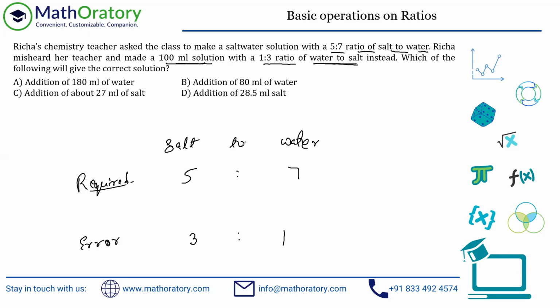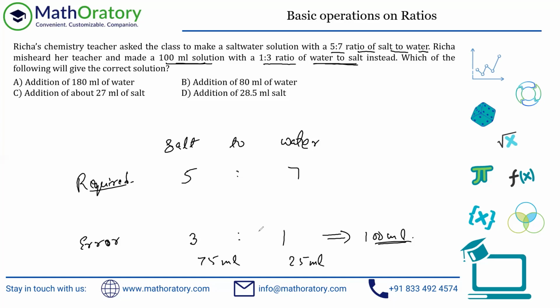So as I was saying, I'll discuss the very basic or very easiest way to solve this particular question. So we know that the total volume of this is 100 ml, right? Now, if you have 100 ml of this, so the salt should be 75 ml and water should be 25 ml, right? A lot of different ways to do this, whichever is preferable to you. Now, notice something. A couple of things you should take note of.